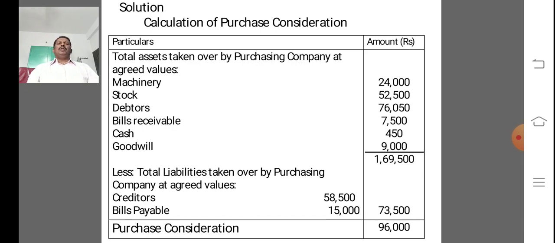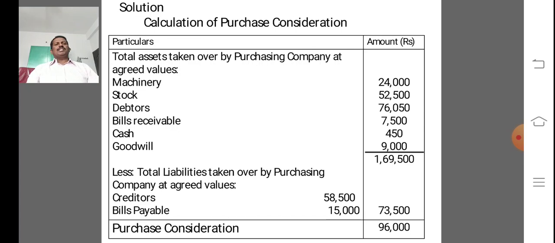First, total assets taken over by the purchasing company at agreed value: machinery taken over at rupees 24,000, stock 52,500, debtors 7,650, bills receivable 7,500, cash 450, and goodwill 9,000.